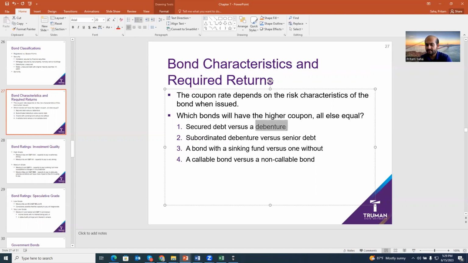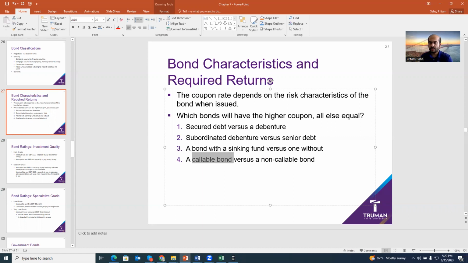Debenture means high risk. Bond is subordinate means junior. At liquidation, they will be paid after senior bond. More risky, higher coupon, less risky, lower coupon. Bond with a sinking fund, less risky, lower coupon. Callable bond, more risky, higher coupon.